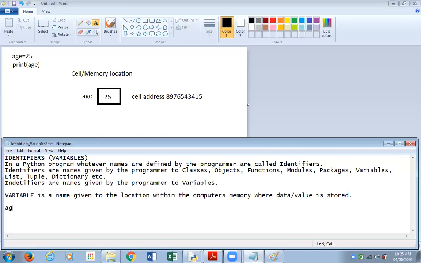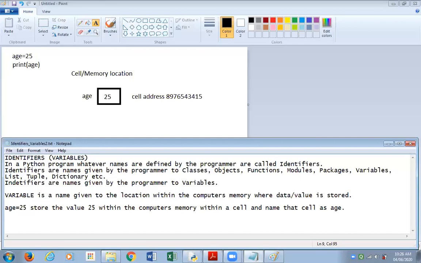So I'm writing an example over here, the statement age equal to 25. What are we doing in this statement? What will the statement do? It stores the value 25 within the computer's memory, within a cell, and names that cell as age.